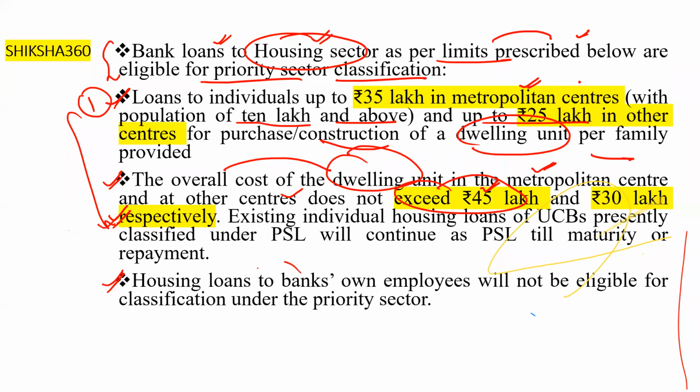Clear? So housing loans to banks' own employees basically will not be eligible for classification under the priority sector. So this is the answer here.